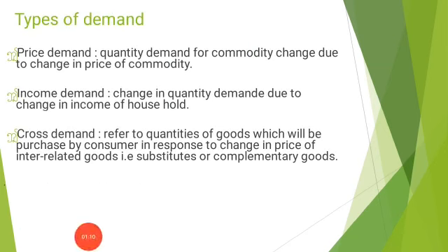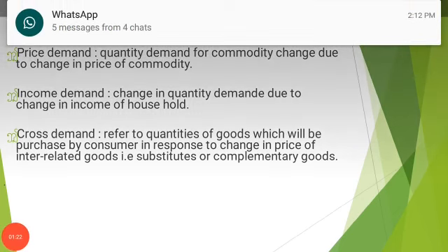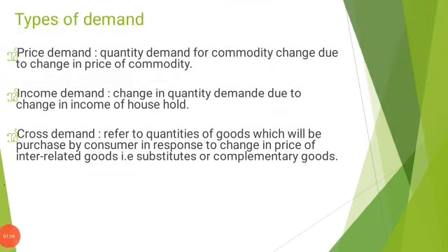Now we have types of demand: price demand, income demand, cross demand. Price demand refers to various quantities of goods and services that a consumer purchases at a given time in the market at various prices.